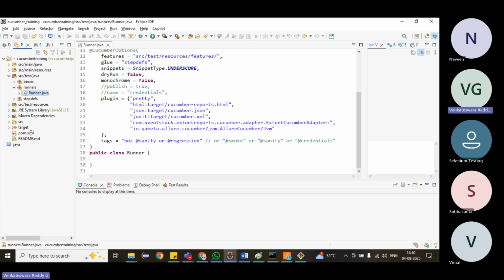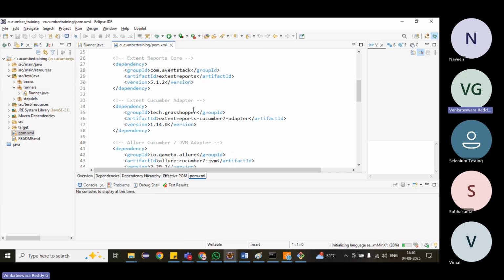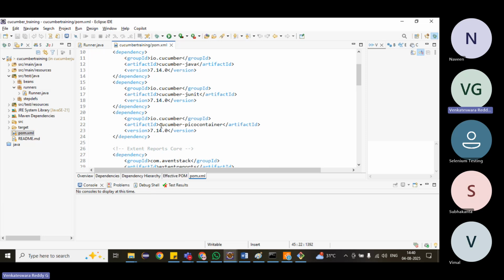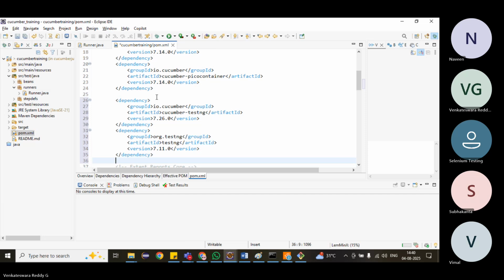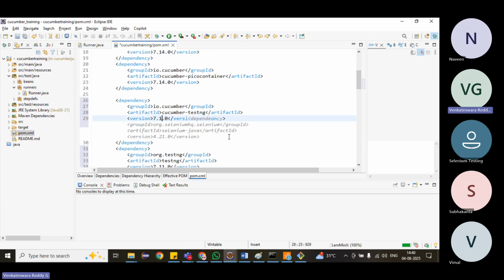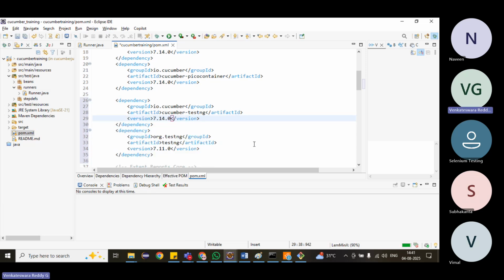Come to our pom.xml file. What version are we using? 7.14. Try to use the same versions only. Keep it here, 7.14. One is the Cucumber TestNG dependency, and one is the normal TestNG dependency. Add these two dependencies and save it. It will download automatically from the repository and add to our Maven dependencies automatically.